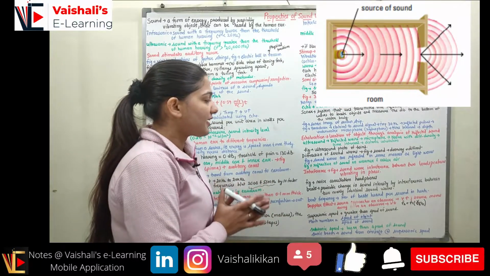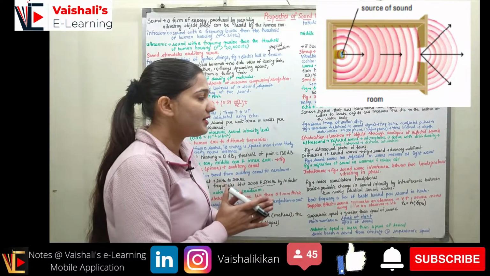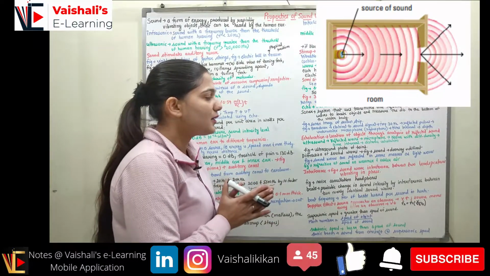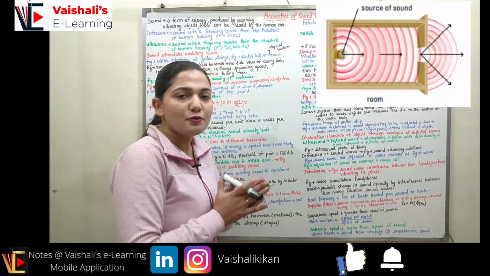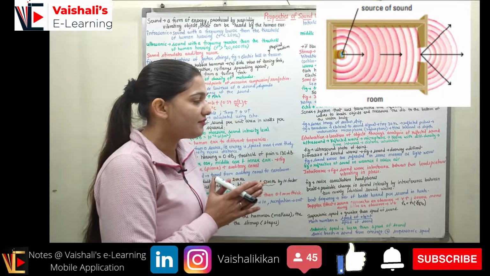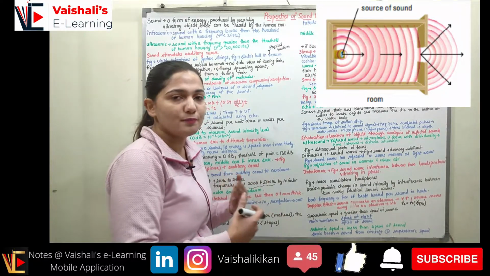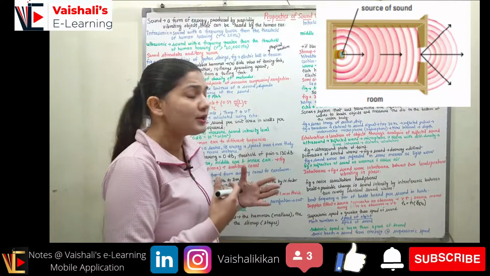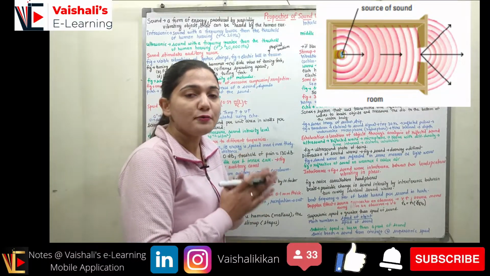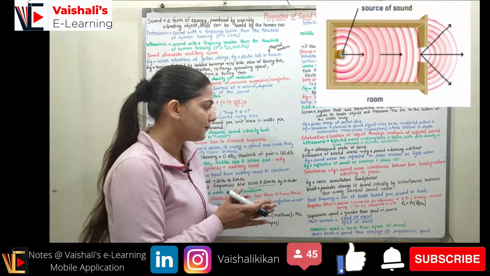Now coming to the diffraction of the sound wave. You can see in the figure, the diffraction of the sound wave is produced where the sound wave is encountering any obstruction, right? Over here you can see we have two rooms and a doorway separating them. In room one we have the sound, and when the sound reaches the doorway, it spreads and reaches room 2.